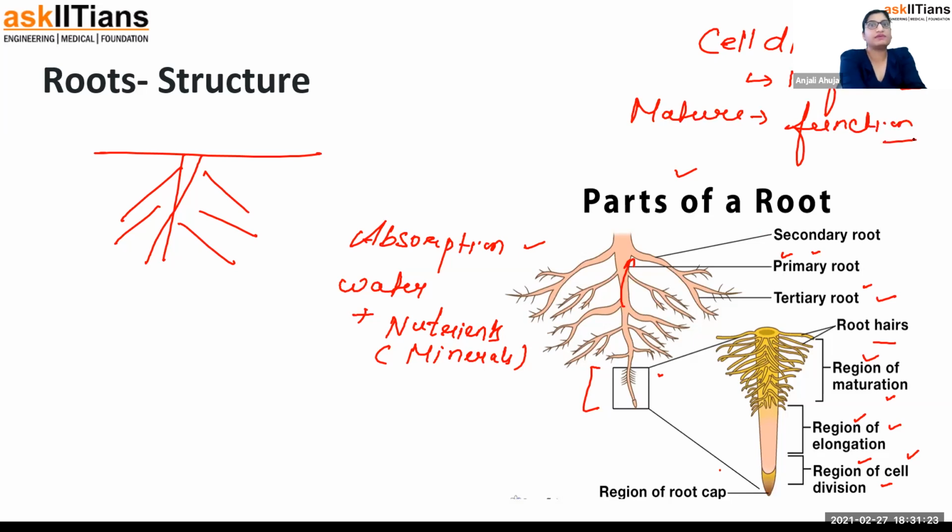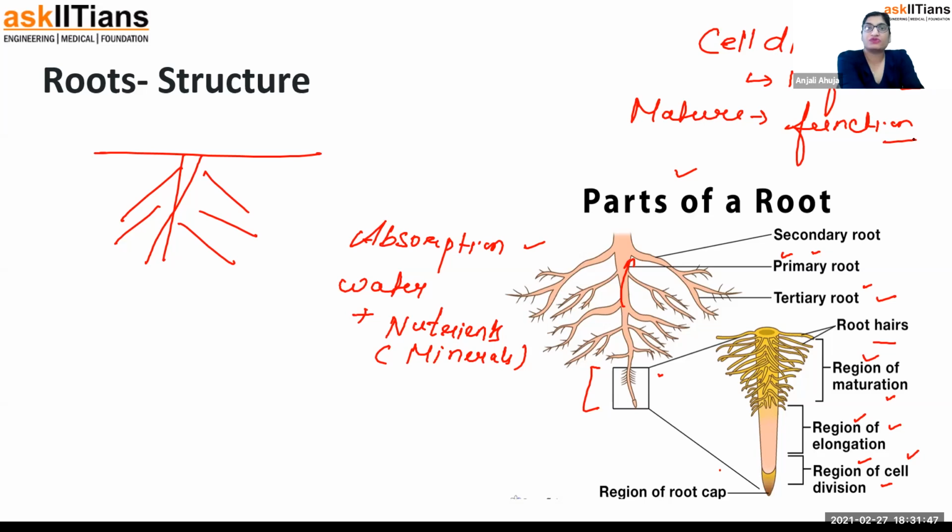Like suppose in the plant, photosynthesis happens. So photosynthesis is the function. So the cell which is showing photosynthesis, they are mature. Now in the roots, absorption of the nutrient happens only from the mature cell and not from the tip area, because their cells are dividing. After they stop dividing, they get mature, then they start absorption. Are you getting my point?